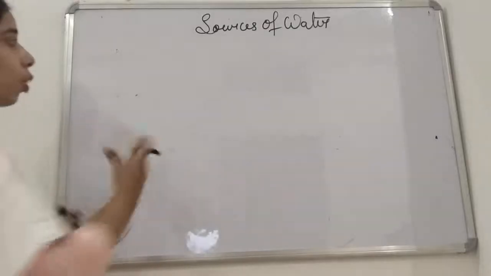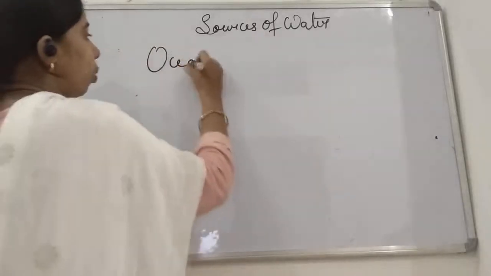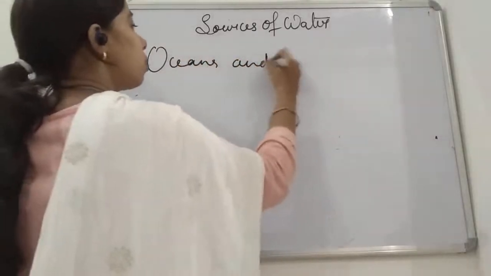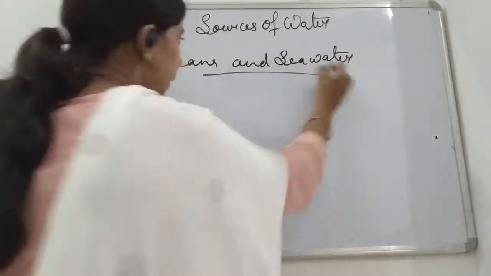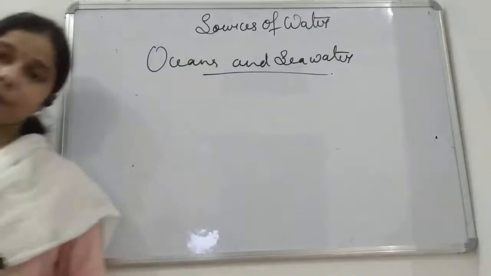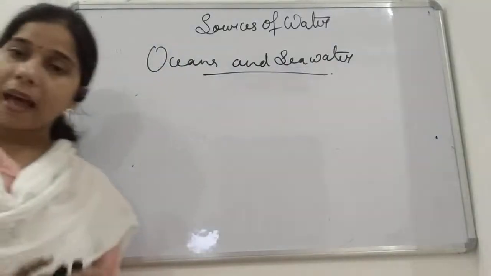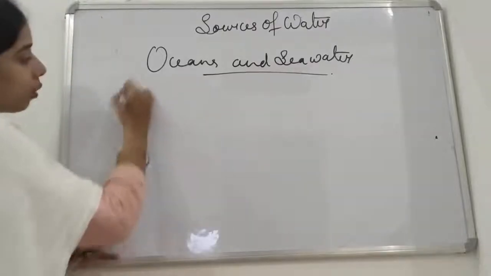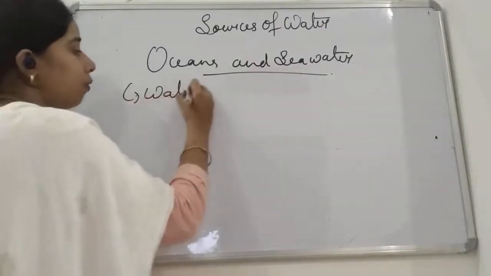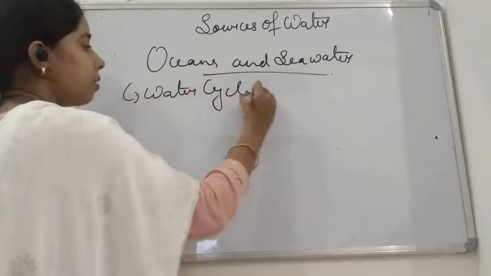So what is the role played by the ocean and sea water, students? Basically, these water bodies help in carrying the cycle known as the water cycle. How is this, students?